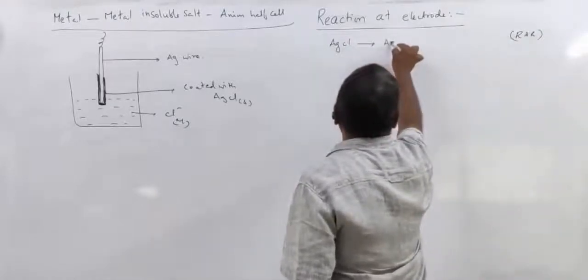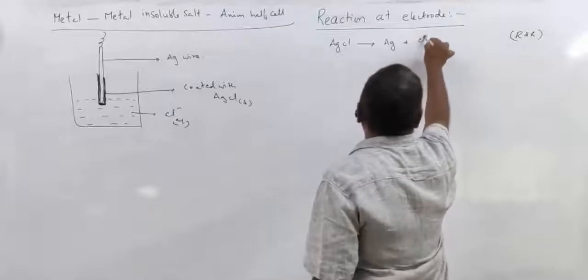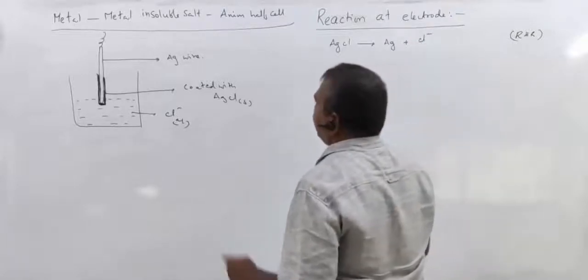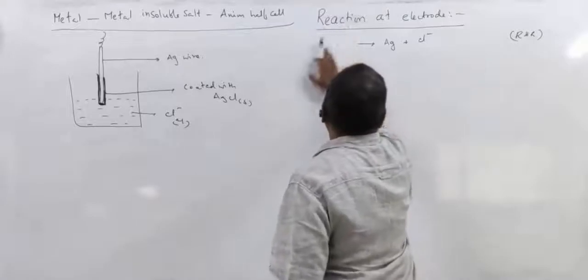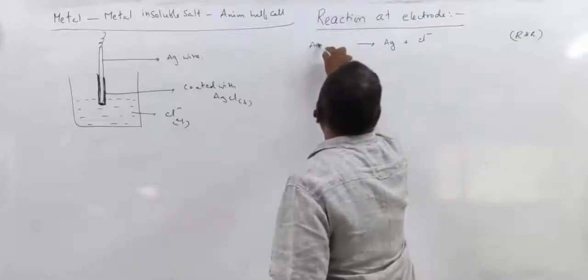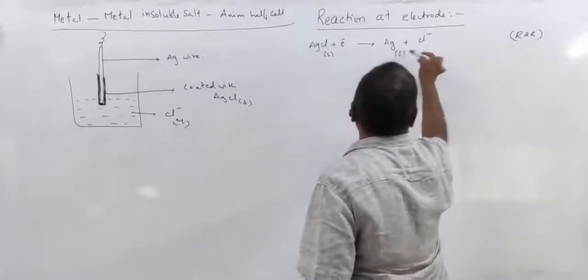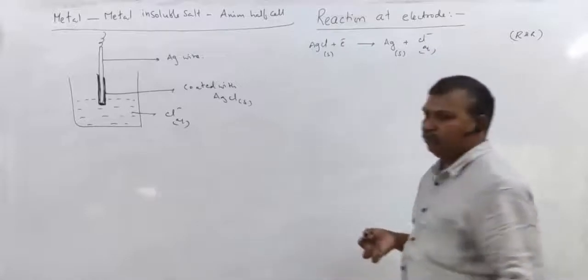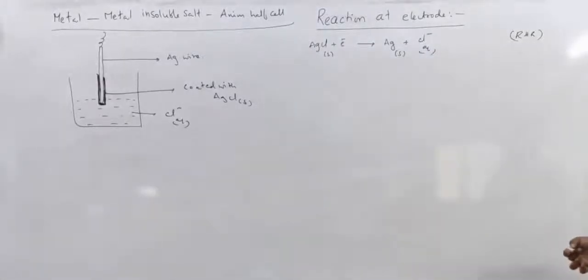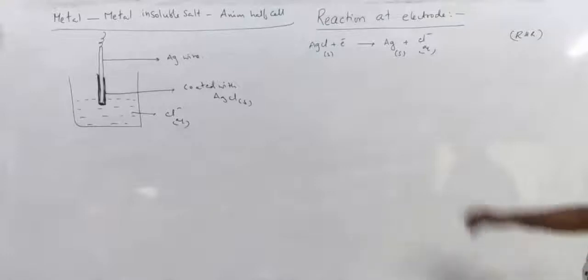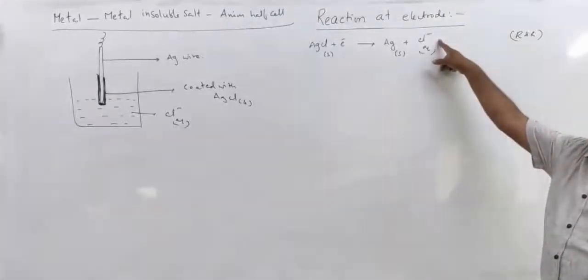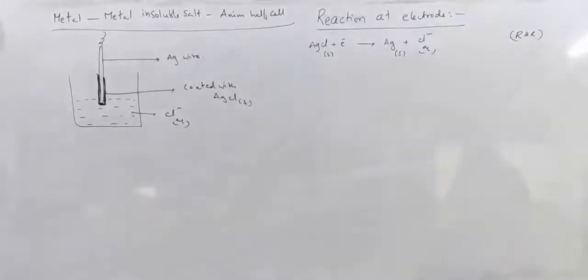AgCl plus electron gives rise to Ag plus Cl minus, because there are no Ag plus ions. The active mass of AgCl solid is 1, and the active mass of silver solid is 1. Therefore, the electrode potential of this electrode depends only on the concentration of Cl minus ions in the solution.